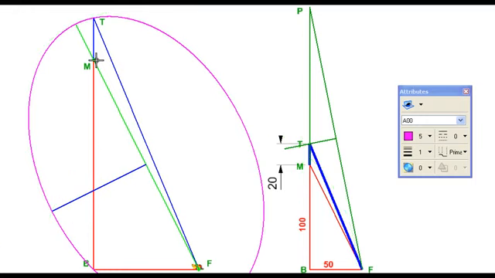So the monkey should start from M, reach any point inside this ellipse, and then from that point it can take the detour. It will reach there quicker. But this ellipse is a limiting condition. So if the monkey travels to any point on this ellipse and from there it comes here, it is going to arrive at the same moment.